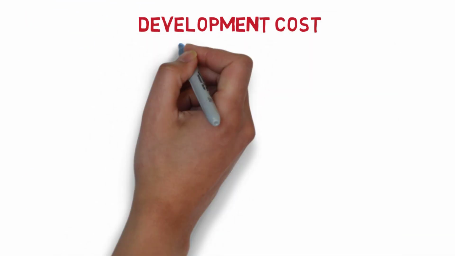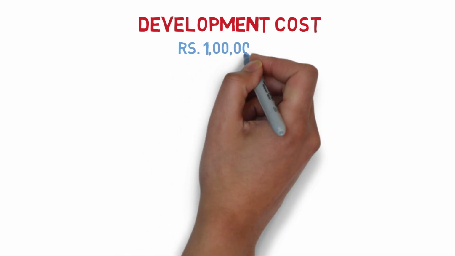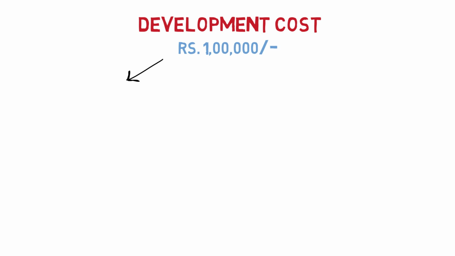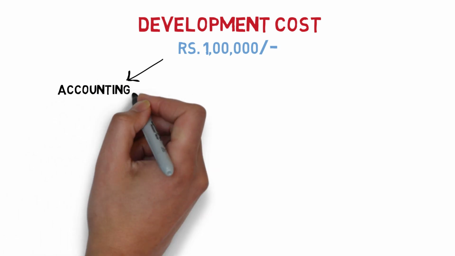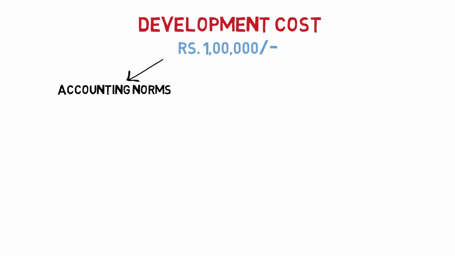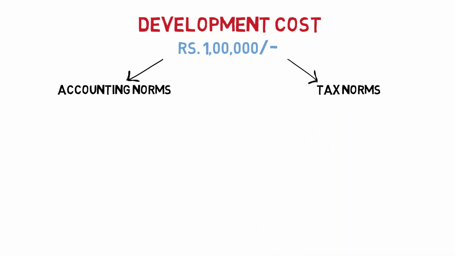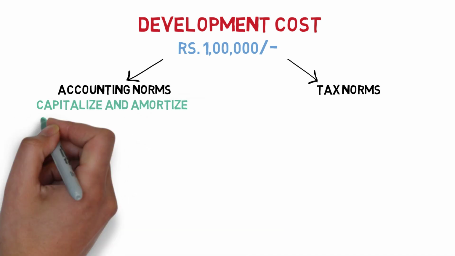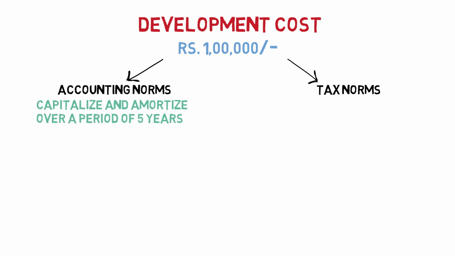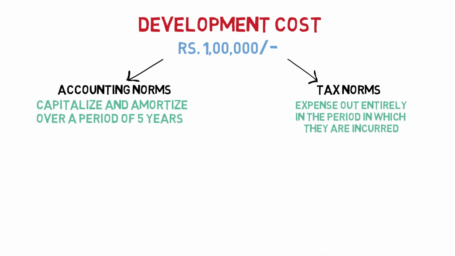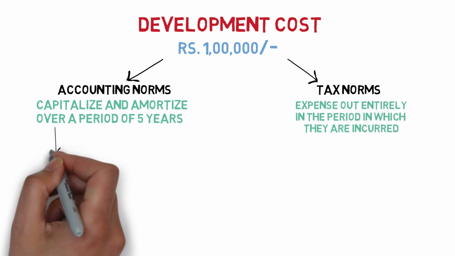Let's take another example on development cost. Say a company has incurred a development cost of rupees 1 lakh. Now we'll see the treatment of this development cost under accounting norms and under tax norms. Accounting norms are saying to amortize this expense over a period of 5 years, and the tax norms are saying to expense it out entirely in this period.